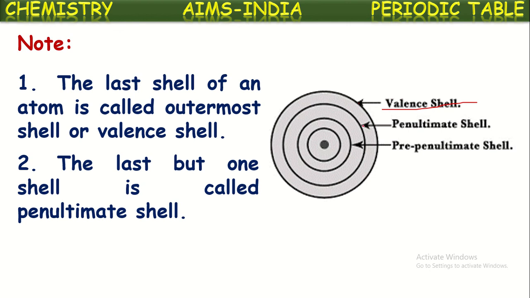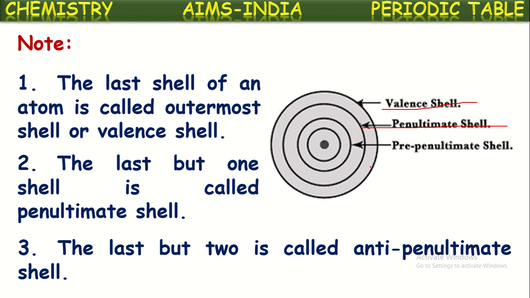The last but one shell is called the penultimate shell. And the last but two from the outside, the third shell, is called the pre-penultimate or anti-penultimate shell.